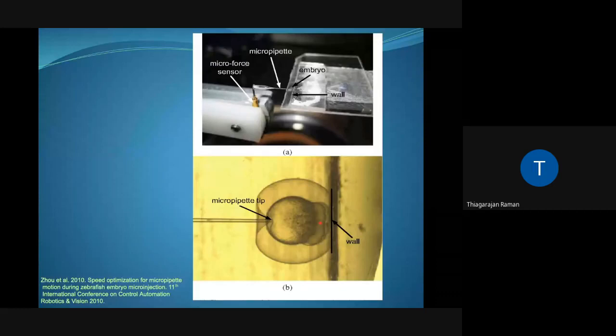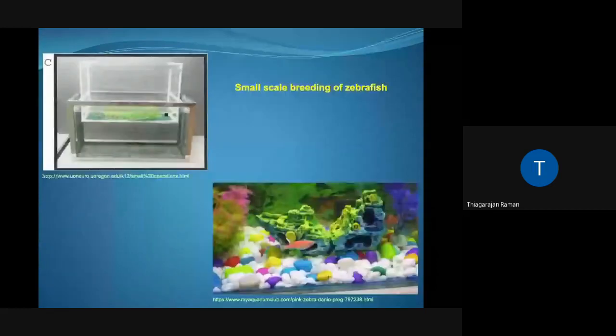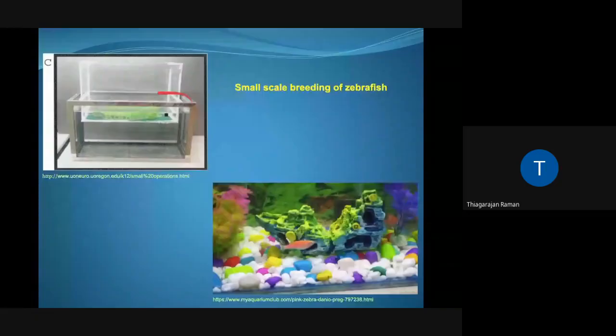In our lab, breeding of zebrafish is also relatively easy. We follow different techniques, but the easiest one is this: you have a box provided with holes at the bottom, which can be inserted onto a bigger box, essentially a fish tank. We also used this particular setup in our lab, wherein you have pebbles or marbles at the base of the fish tank.